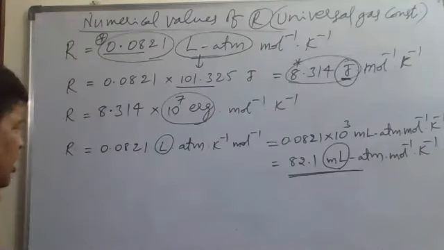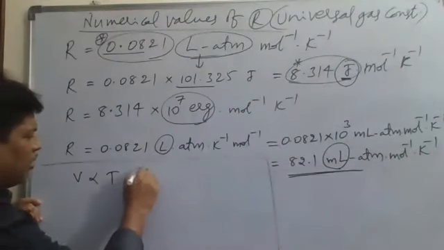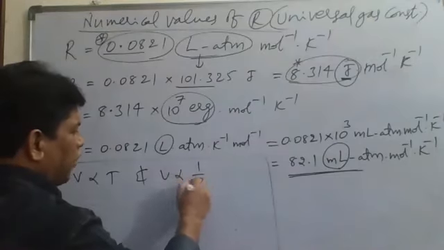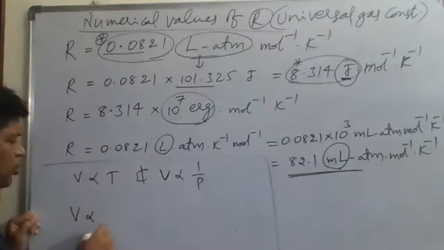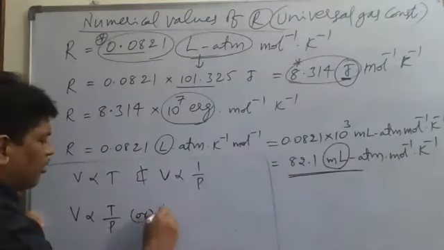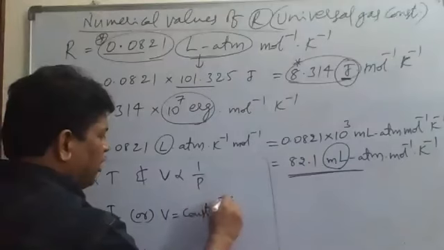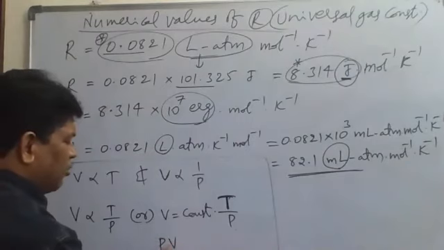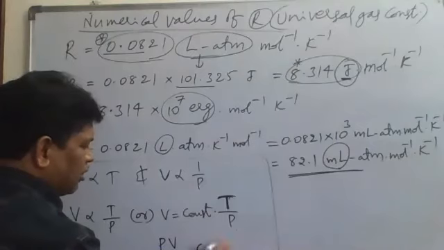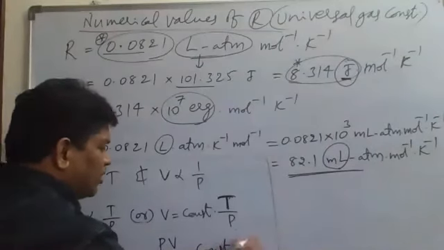And one more equation we have to understand is that generally V is proportional to T and V is inversely proportional to P. Volume is inversely proportional to P. Volume is directly proportional to T. Now when you combine, V is proportional to T by P, and V is equal to some constant into T by P. Now PV by T is equal to a constant. This constant is generally taken as R, the universal gas constant.